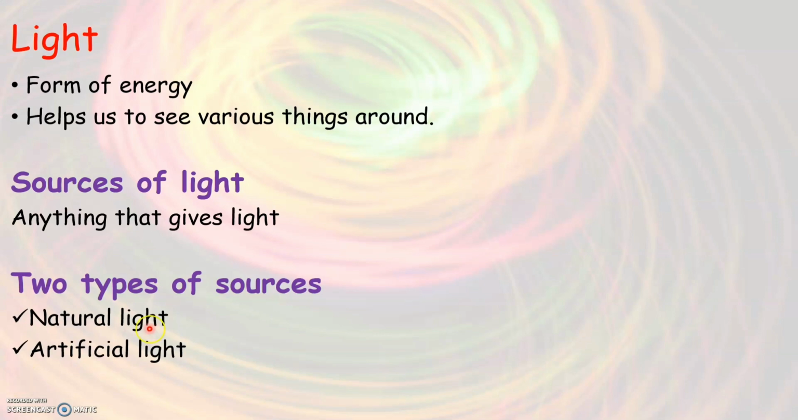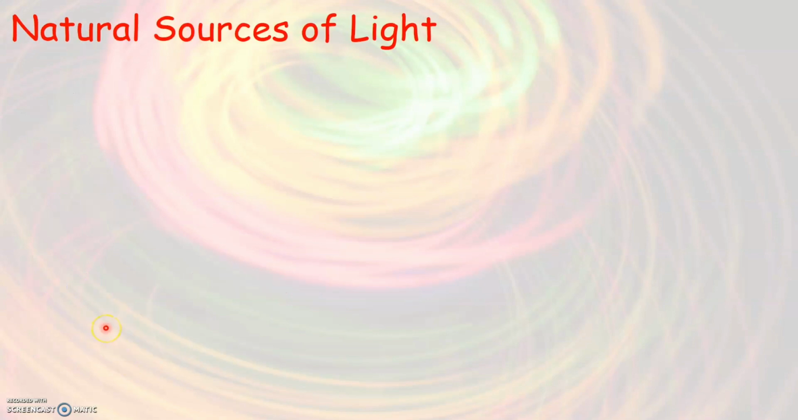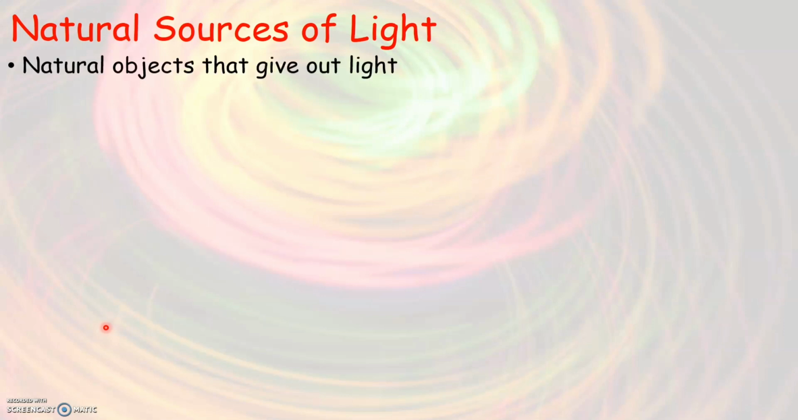Now let us see what is this natural light and artificial light. First, let us begin with natural light. Natural objects that give out light are called natural sources of light. There are various things that are there around us that is present in nature that gives us light, isn't it? Yes. So such objects that are naturally present on earth and those that are able to give out light are called natural sources of light.